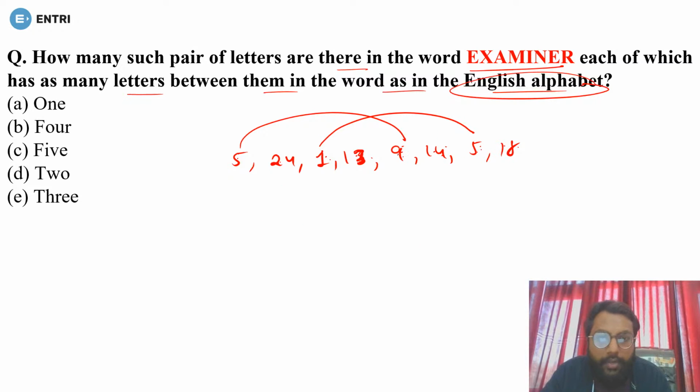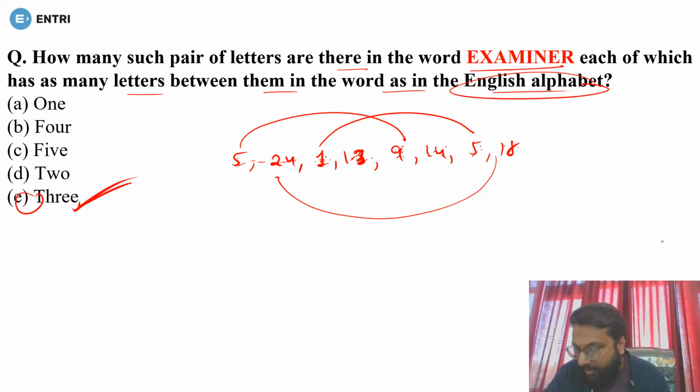18, 19, 20, 21, 22, 23, 24. So this will be a pair. 5, 6, 7, 8, 9, 10, 11, no pair. 14, 15, 16, 17, 18, 19, no pair. 9, 10, 11, 12, 13, 14, 15, 1, 2, 3, no pair. So only 3 pairs will be there. That is option number E. That's it. There will be 3 pairs.